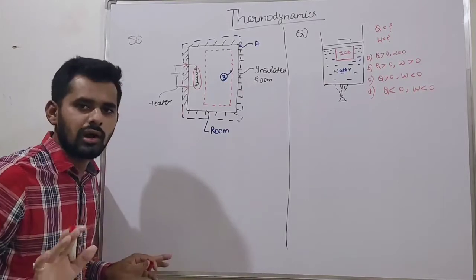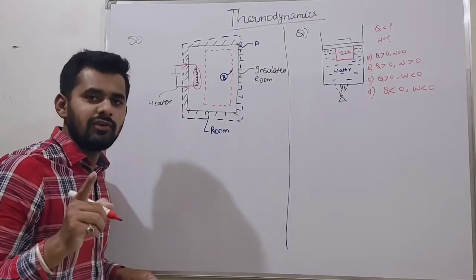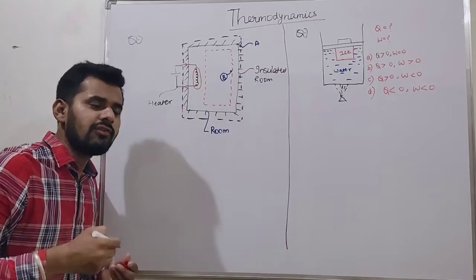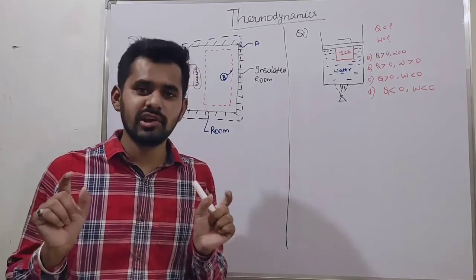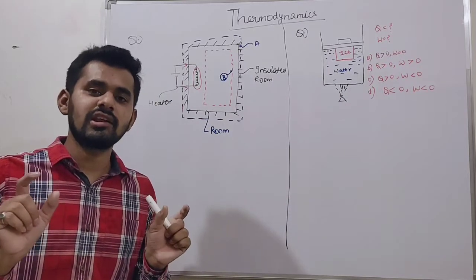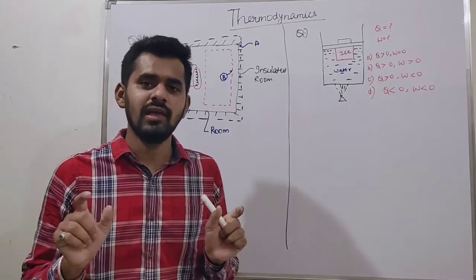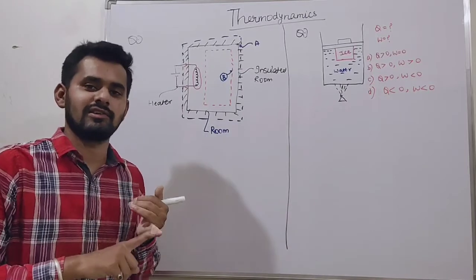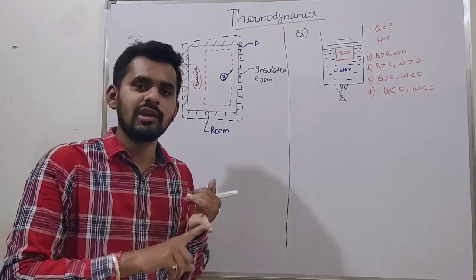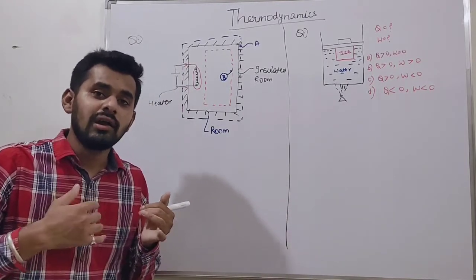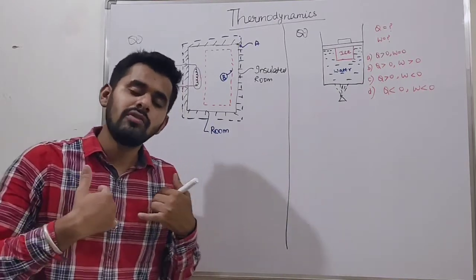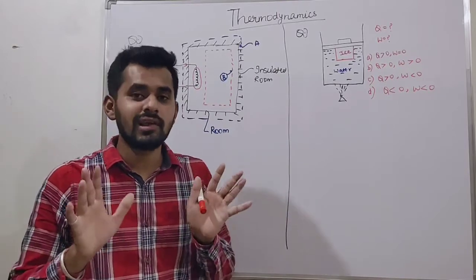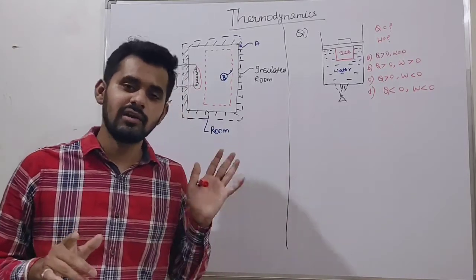Okay, so now we have already discussed that if there is an energy interaction due to a temperature difference, then it is heat interaction. Other interactions which are not dependent upon the temperature difference are all basically work interactions, which we already discussed.